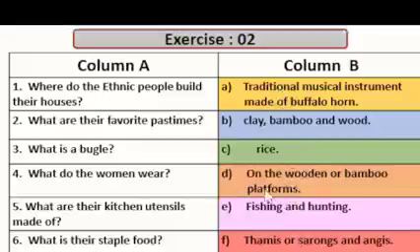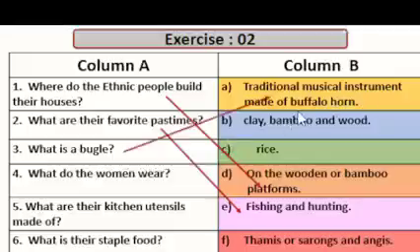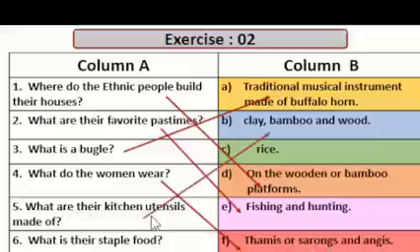So yes, the answer will be on the wooden or bamboo platforms. The number 2 question is, what are their favorite pastimes? The answer will be, their favorite pastime is fishing and hunting. Then the third question is, what is beagle? The answer will be traditional musical instrument made of buffalo horn. The fourth question is, what do the women wear? The women wear thamis or sarongs and angis. The fifth question is, what are their kitchen utensils made of? It's made of clay, bamboo and wood. And the sixth question is, what is their staple food? The answer will be rice.